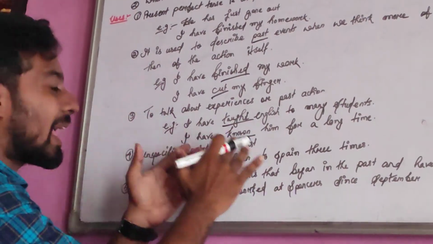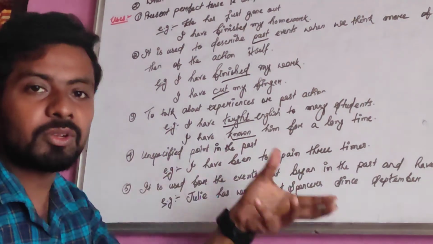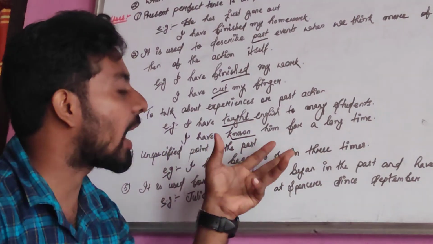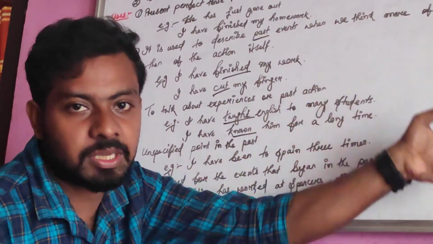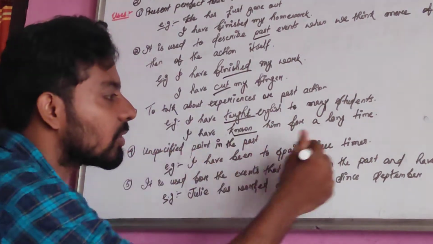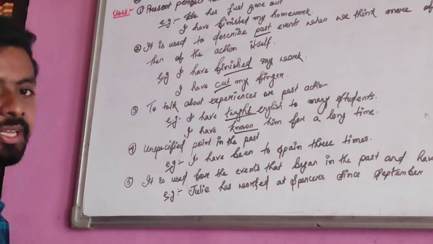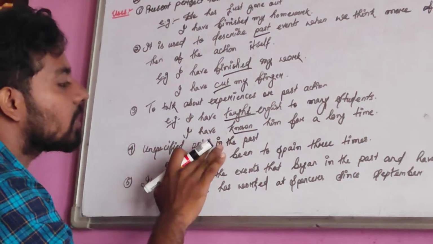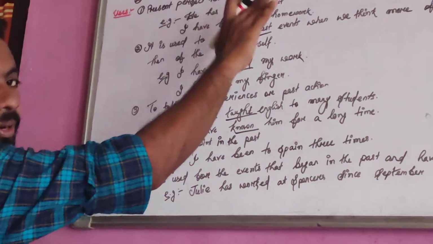When you say I have been to Spain 3 times, nobody can make out in which year you have been to Spain. You have not said that I have been to Spain in 2011, 13 and 15 respectively. You said I have been to Spain 3 times. Those years are not specified. Only 3 times is specified. In which year you went there is not specified. So unspecified point in the past also signifies present perfect tense.